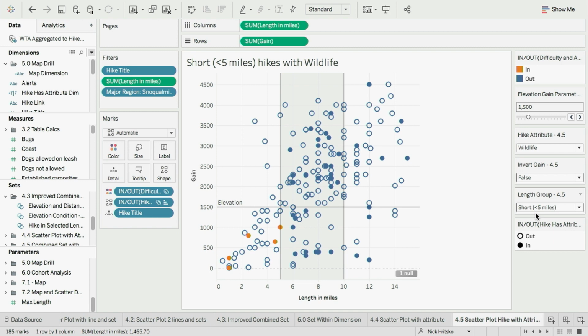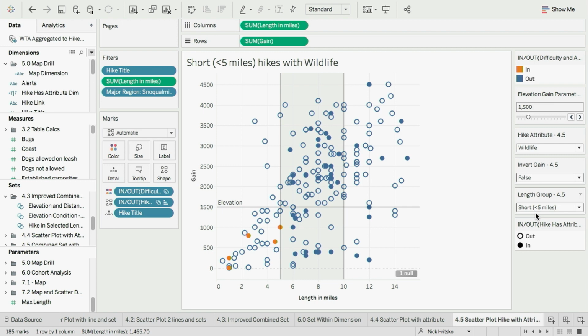And Matt can use the same view to go find the hikes that are perfect for him and his wife. And that's one of the really important things about parameters and what they can enable. They can actually allow you to craft an experience that you can publish up to server, and your users can interact with that to find the perfect analysis for them.